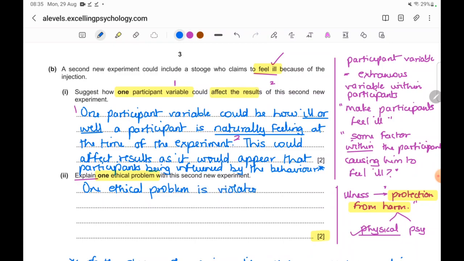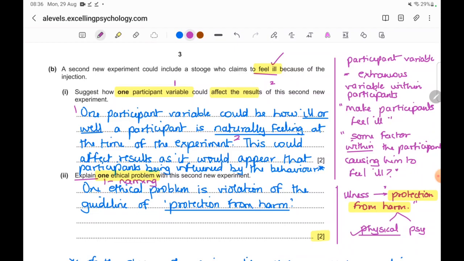violation of, or you could say breaking of, the guideline of protection from harm. Okay, so in my opinion, you should state it right away. Get your 1 mark right here when you have clearly named the guideline which is broken. Next, link it. So in the next sentence, I link it. First is naming. Next is linking. So how do I link this?